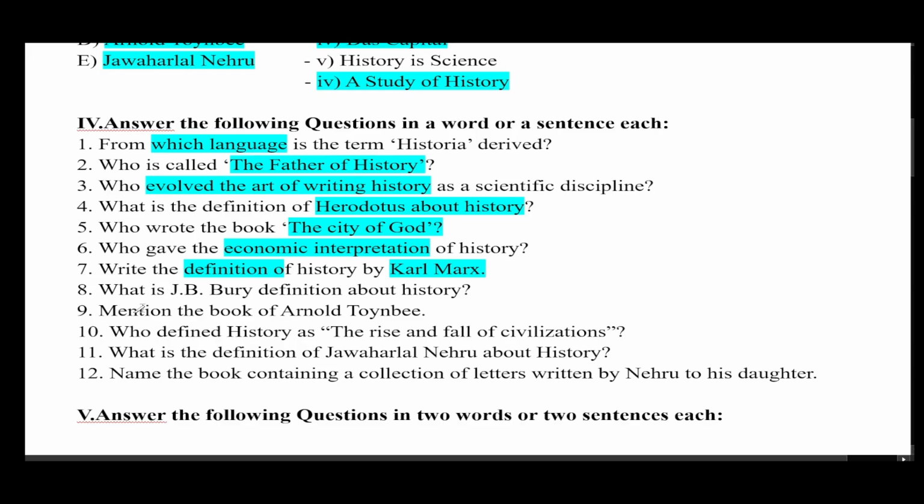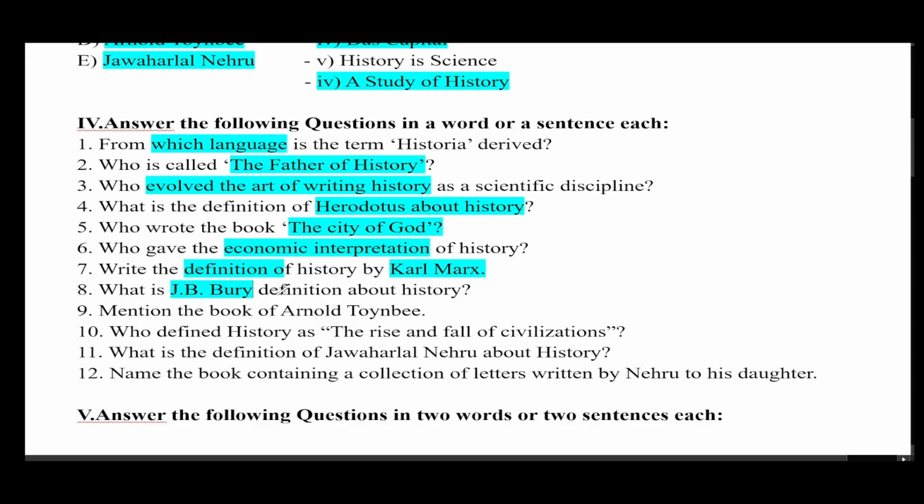What is J.B. Bury's definition about history? J.B. Bury wants a historian to work like a scientist. He must collect data scientifically and analyze the data.